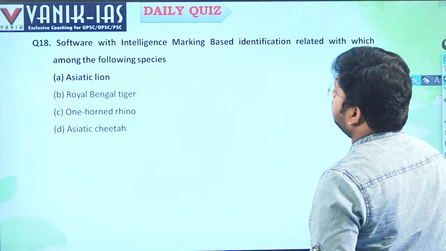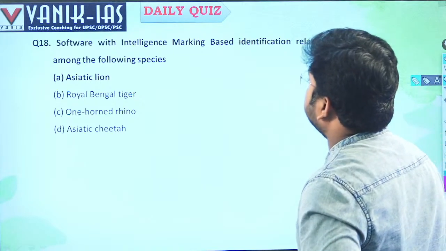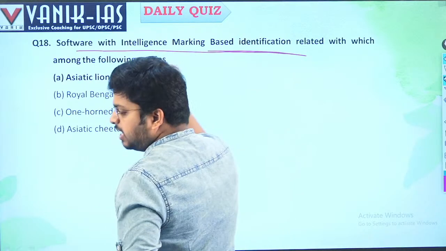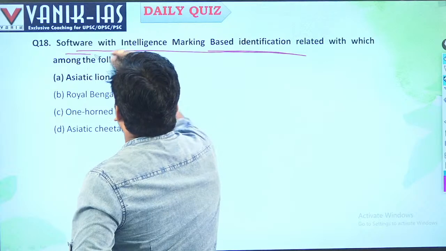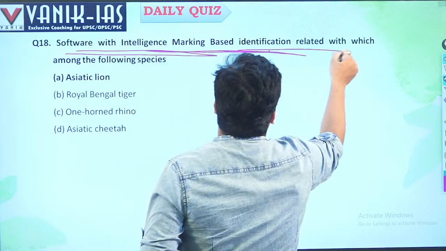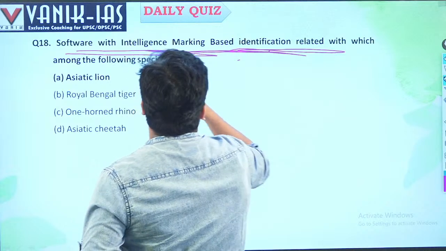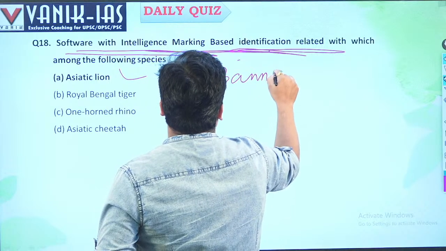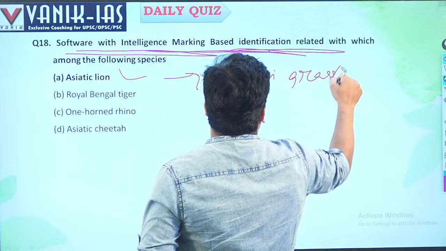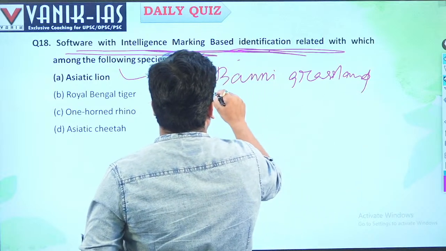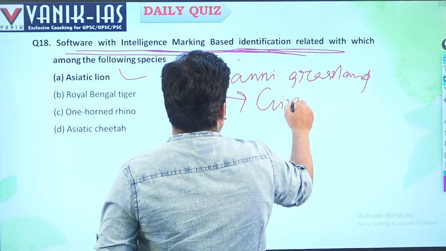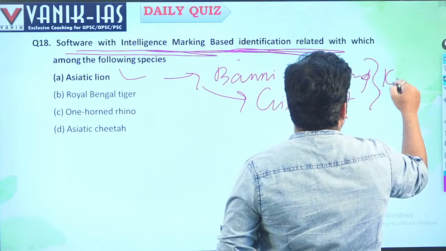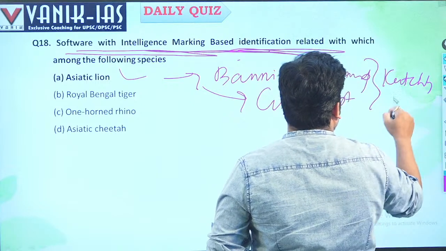Next, software and intelligence marketing based identification is related to which of the following species? Asiatic lion, that is primarily found in the Gir forest of Gujarat, right? Software with intelligence marketing based identification is linked with the Asiatic lion, found near the Banni grassland of Gujarat, which is the largest grassland, and especially the Gir forest. Both are present near the Kutch region of Gujarat.